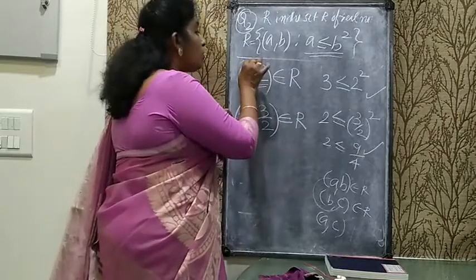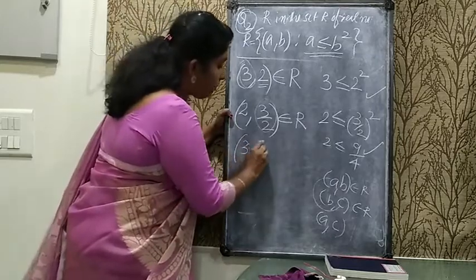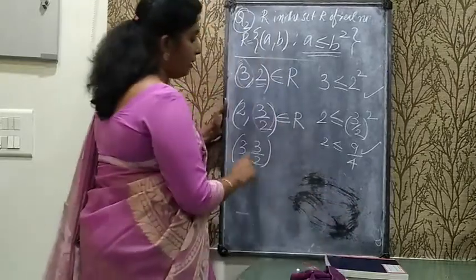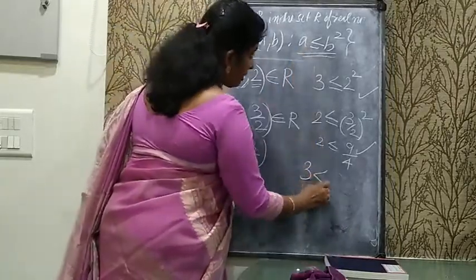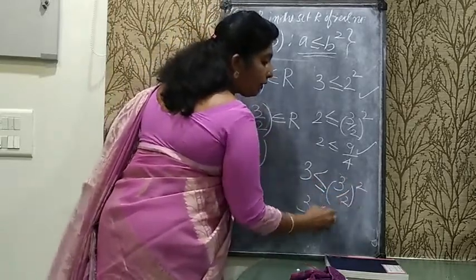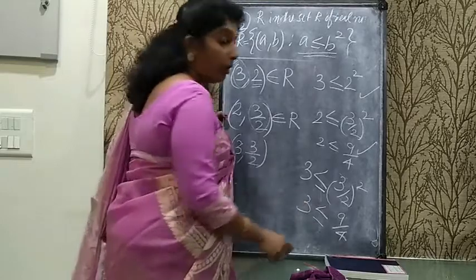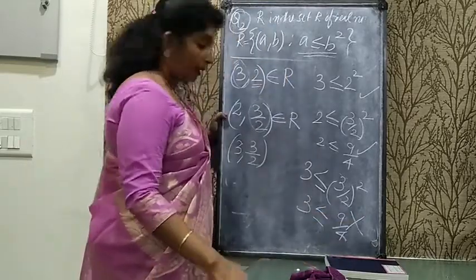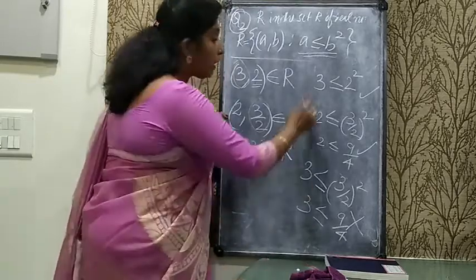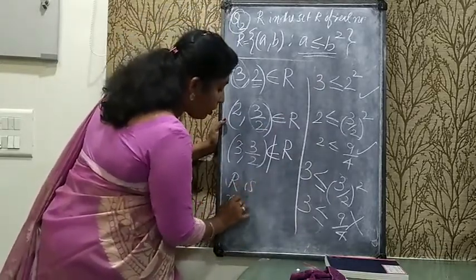So here we need to check for 3, 3 by 2. So I am going to check 3, 3 by 2. Does 3, 3 by 2 belong to the relation? Check it. Here 3 less than or equal to 3 by 2 square, which means 9 by 4. No. Here 3 is greater than 9 by 4. It means this is not satisfying the condition. It means 3, 3 by 2 does not belong to the relation. If it does not belong to the relation, it means our relation is not transitive.